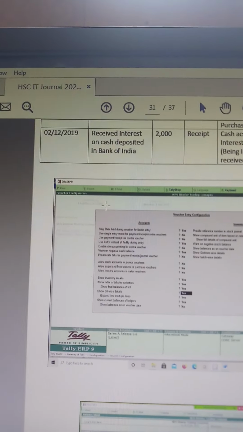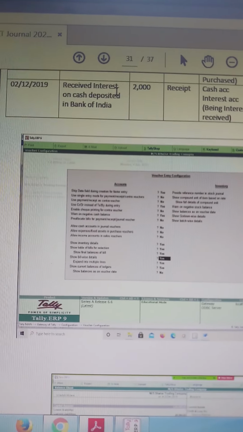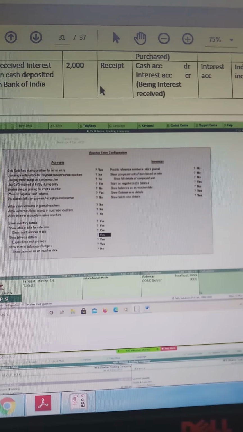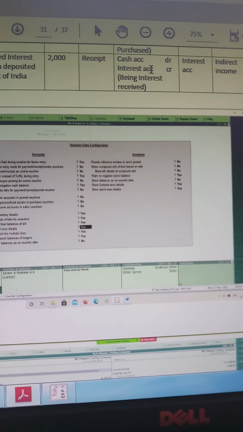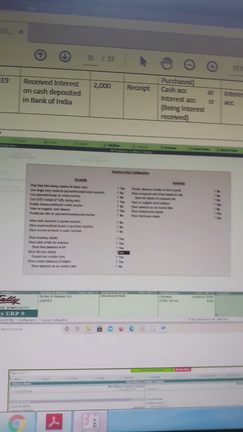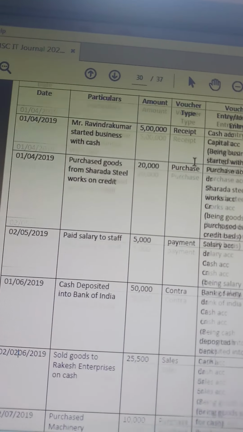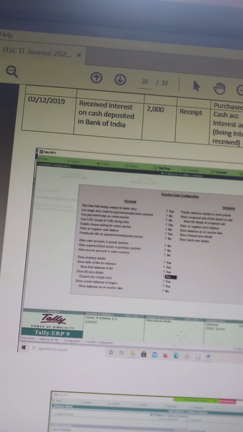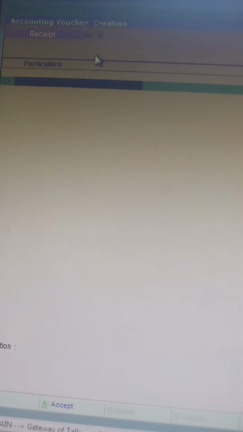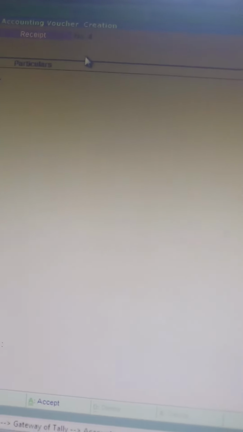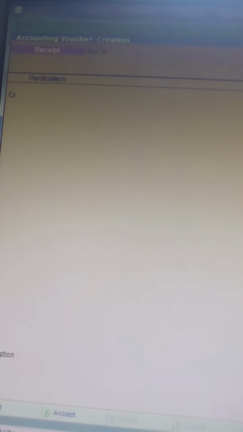Now last is 2nd December 2019. Received interest on cash deposited in Bank of India. Amount is 2,000. Receipt, cash account debit to interest account. Now see, you have to click on F6 receipt voucher. Now I think this is also the second receipt voucher. Yes, second receipt voucher. So here receipt voucher number 4 is coming, let it be. Okay, date is what? 2nd July, no? Wait, 2nd December. Date is 2nd.